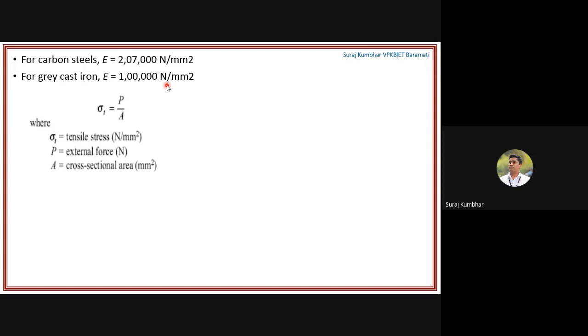So sigma T is equal to, okay, that tensile stress is equal to P upon A. So that strain is equal to change in length upon original length, that is delta upon L. Okay, but tensile stress is directly proportional to the strain. So sigma T is equal to E into strain, where E is the constant of proportionality, which is Young's modulus or modulus of elasticity, and where delta is equal to, now if I will put that over here, E into strain and P upon L, P upon A.